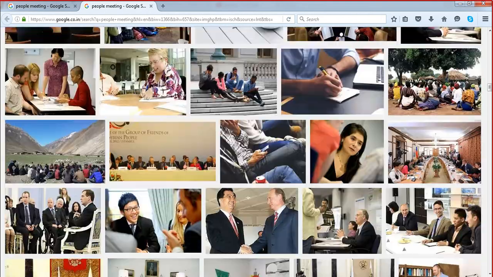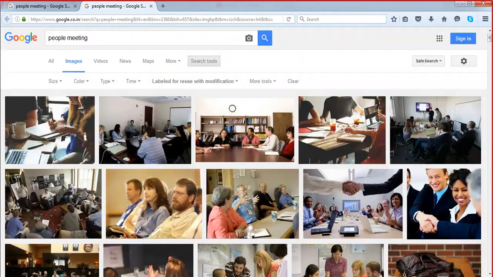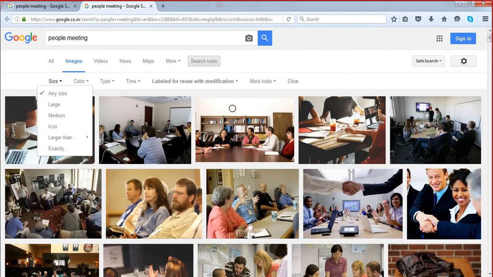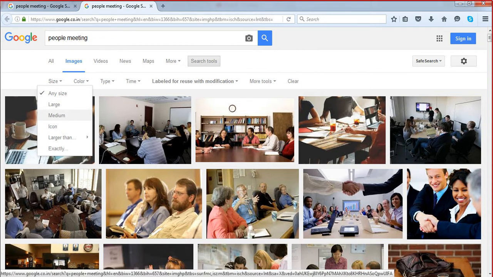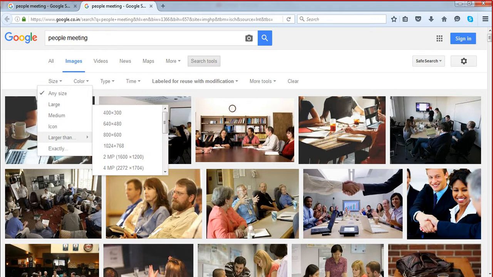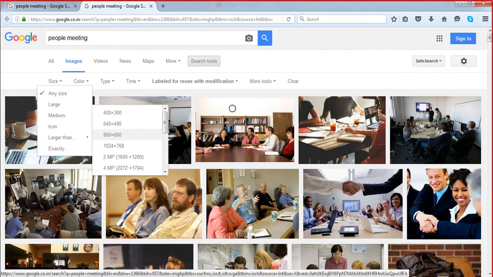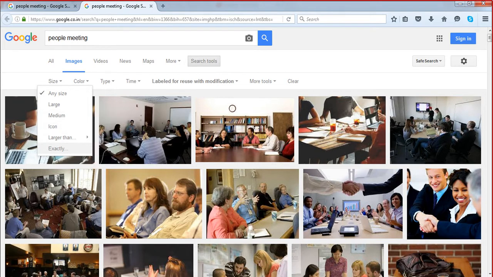And even if you want to use this filter, you have this option, size. You can go there. If you want a medium size image, you can select it from medium. If you need larger, then this is the option. So if we need some image more than maybe 800 or 600 pixels, you can select there. And if you need something exact, you can use this.